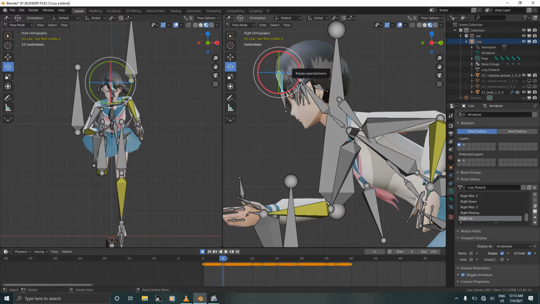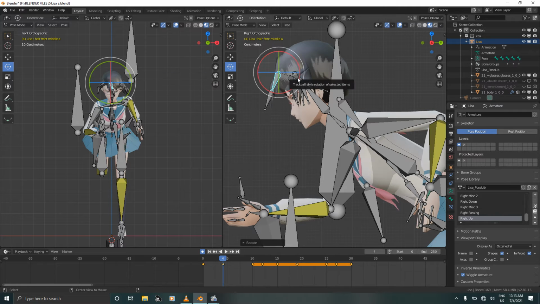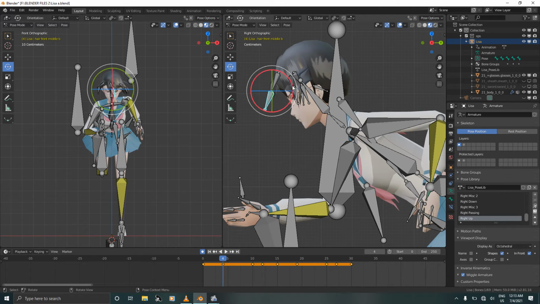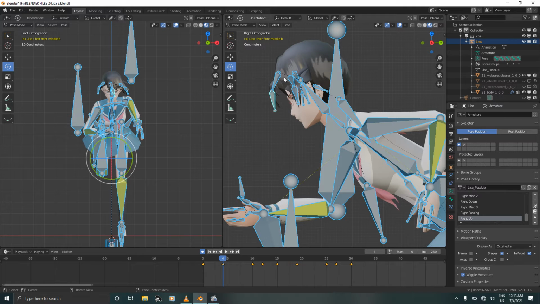Select this bone, rotate, deselect, select the other bone and rotate. Select O and press I to confirm.